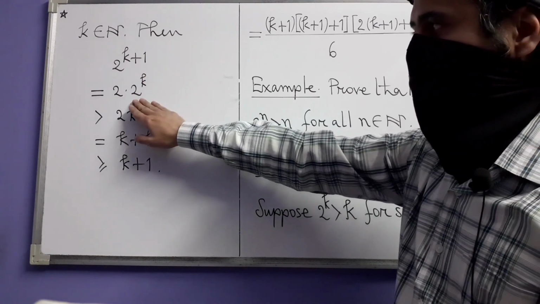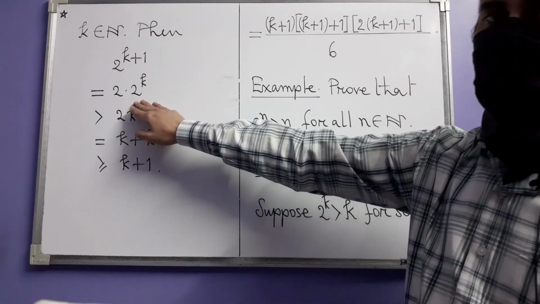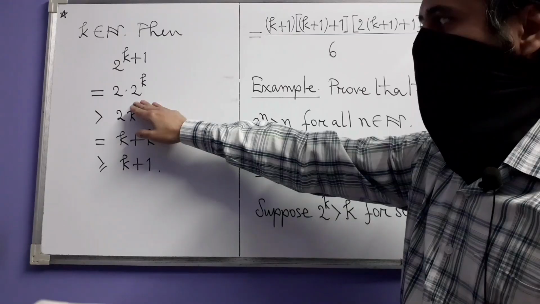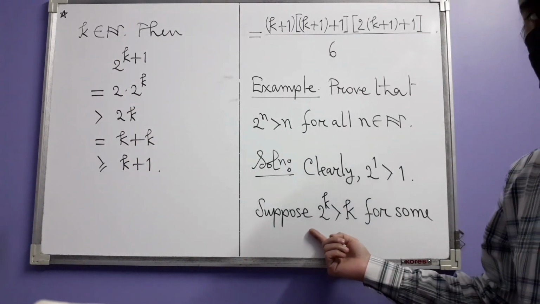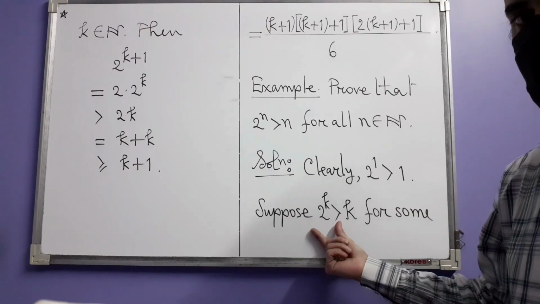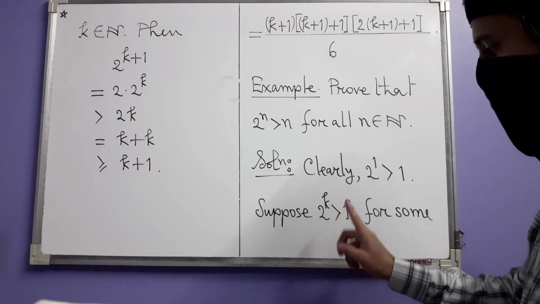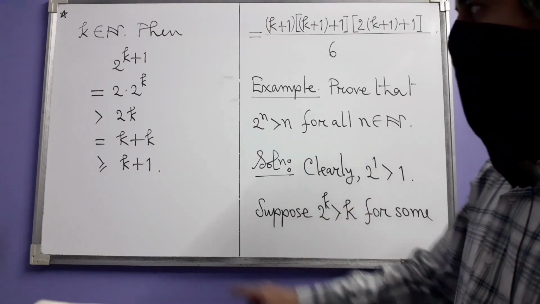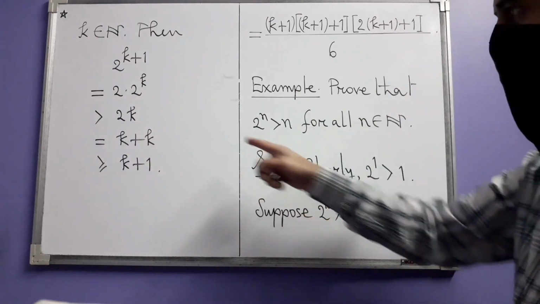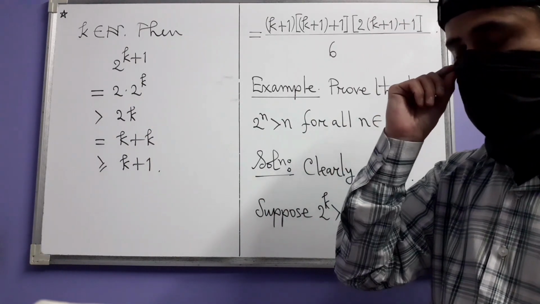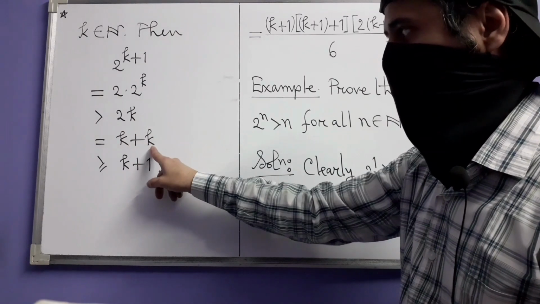By rules of exponents, that is 2 times 2 to the power k. But now you look at this inequality which is coming from your induction hypothesis. You can multiply both sides by 2. So that will give you this inequality: 2 times 2 to the power k is greater than 2k. But 2k is equal to k plus k.